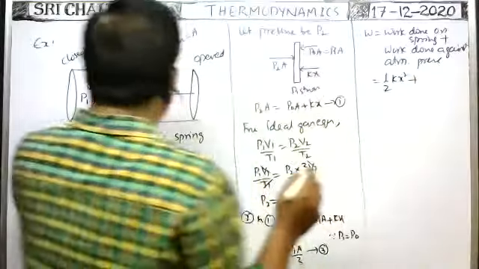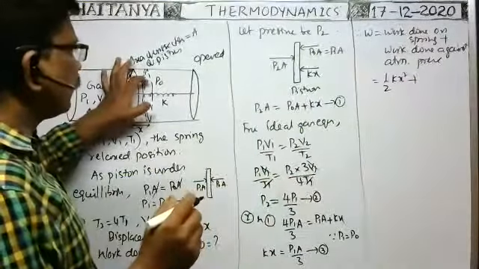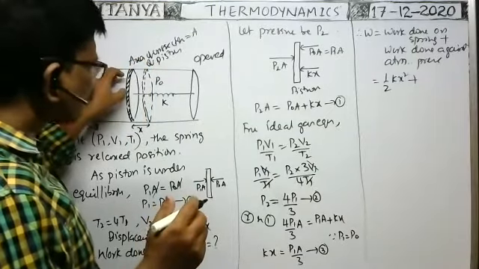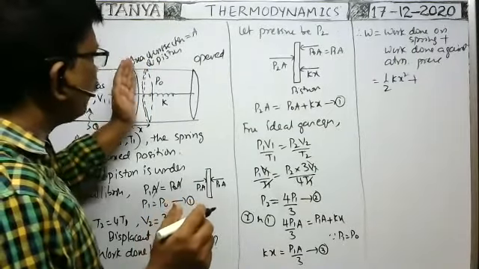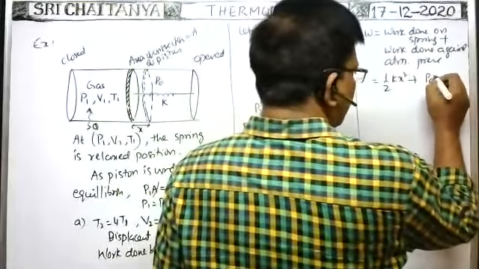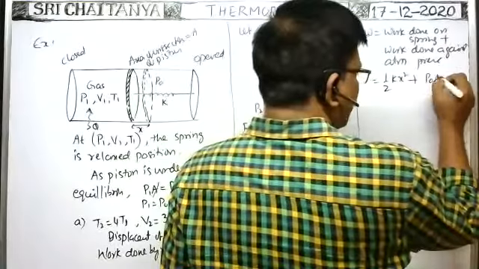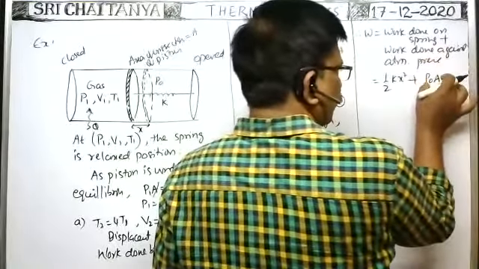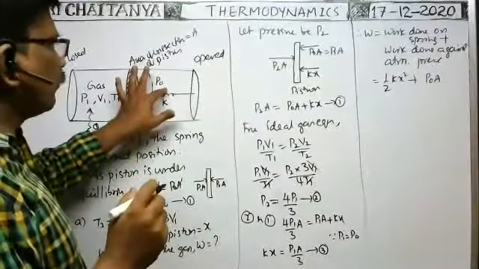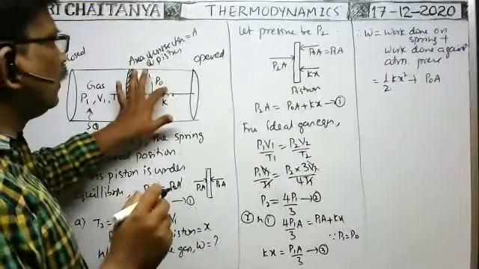Definitely, whenever the piston is displaced here, to move the piston against the atmospheric pressure, the gas exerts P naught A as the force. In order to displace the piston against the atmospheric pressure, the gas has to exert this amount of force. As P naught is constant throughout motion,